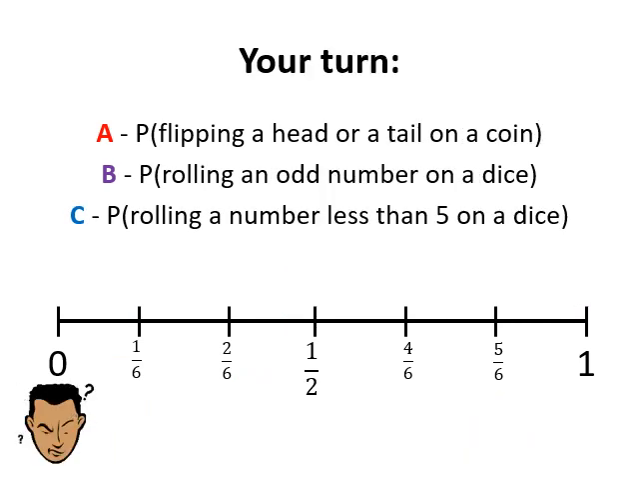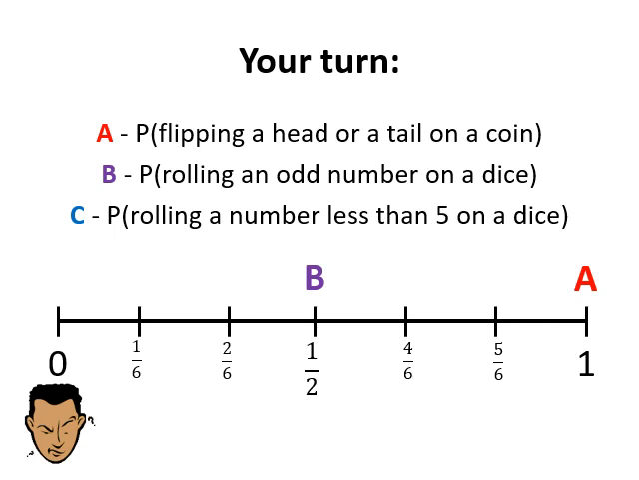Let's see a few more examples. Here the event A is flipping a head or a tail on a coin. That is almost sure, right? When you flip a coin, you will either get a head or a tail. So it is certain, the value is 1. Now event B: probability of rolling an odd number on a dice. Now tell me quickly, which are the odd numbers on a dice? 1, 3 or 5. So there are 3 chances, 3 out of 6. So we can say 3 upon 6, which can be reduced to 1 upon 2.